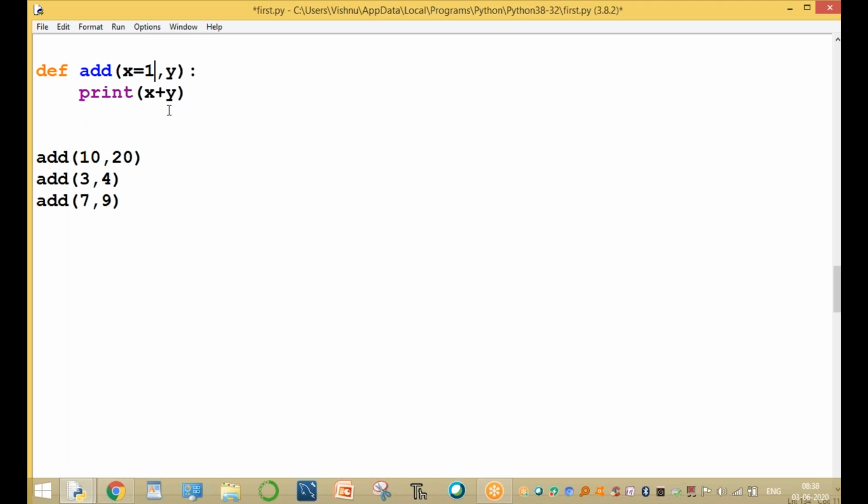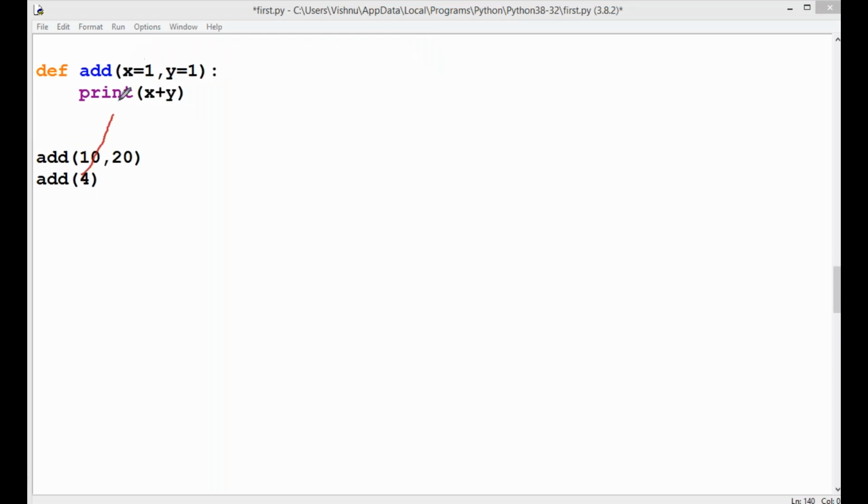For example, x value equal to 1, y value equal to 1. If we are providing the values, here x value 10, y value 20. If we are providing only one value, that is 4, then the first value, x, is 4. And what is the y value? The y value automatically takes the default value.